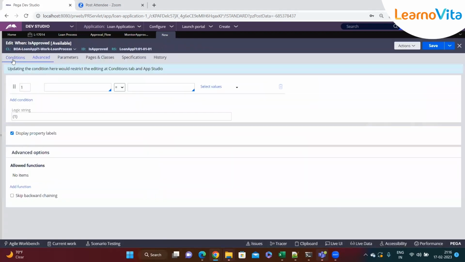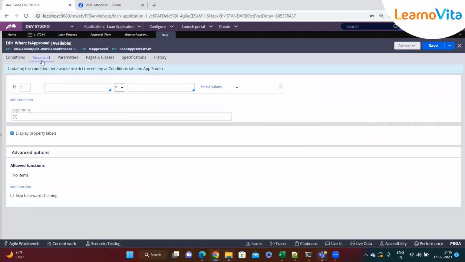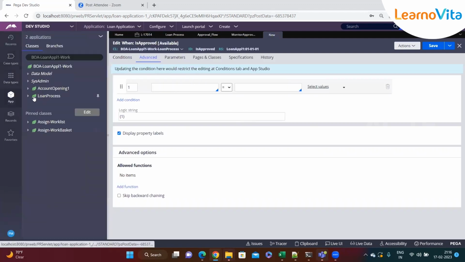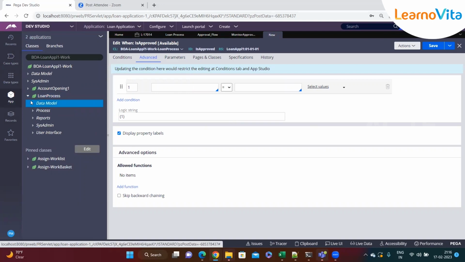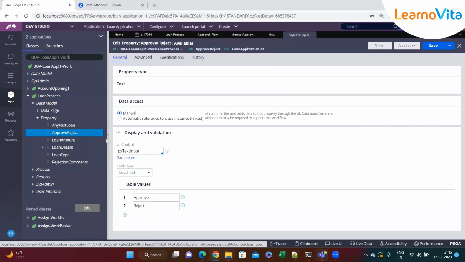So here we go. This is basically how the when rule looks. Just go to the advanced tab, where you can configure the when rule properly. Here you can design it in a very simple way. All you need to know is the property name, where we select yes, approve reject. So that property name, what's this? Yeah, approve reject.